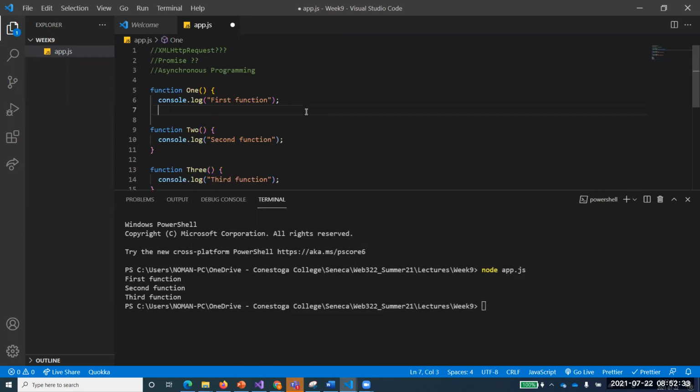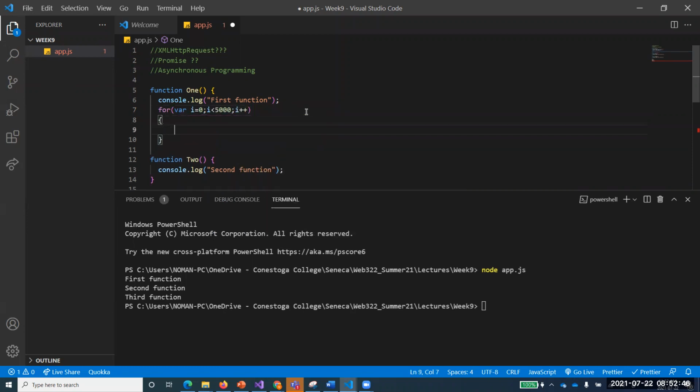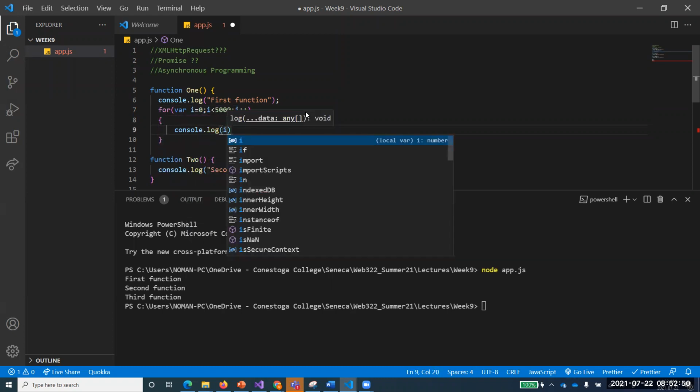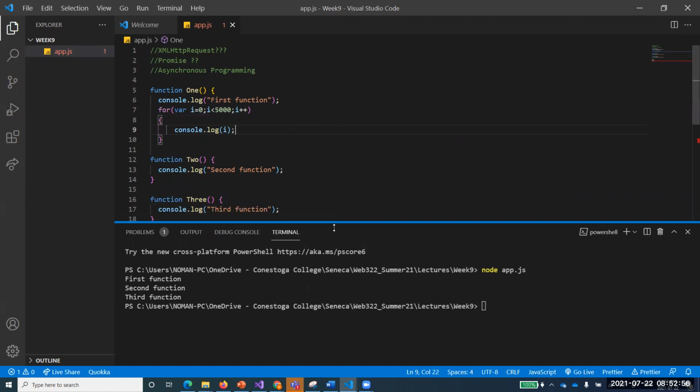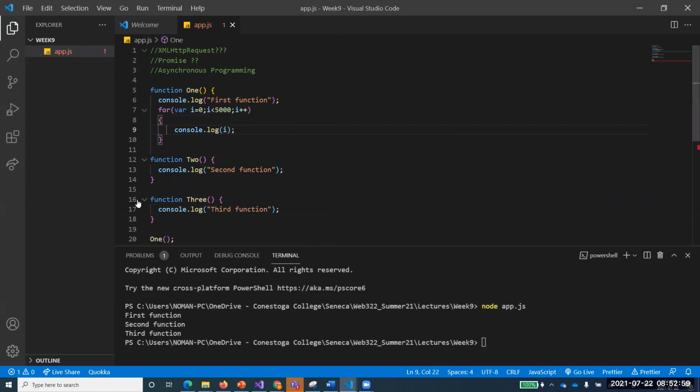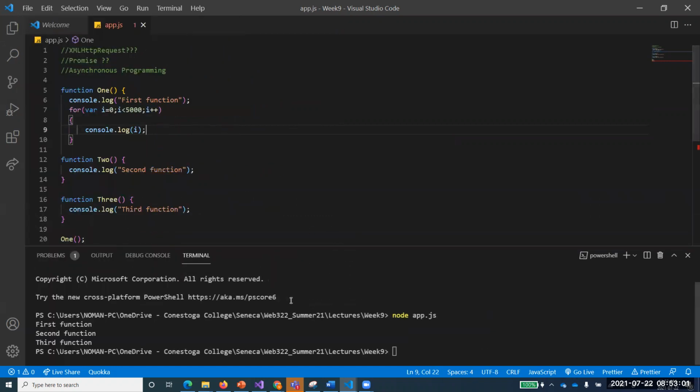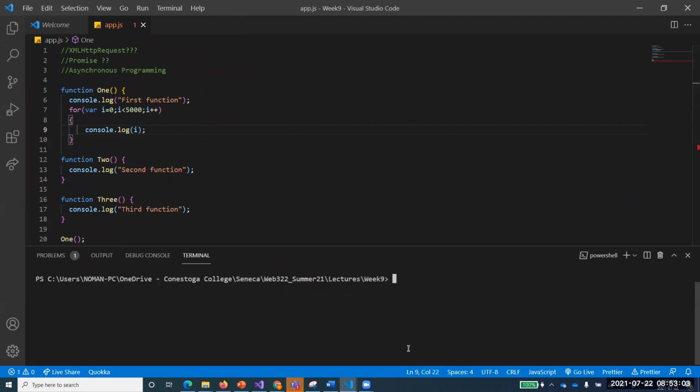Now the thing is very interesting. If I come here and run a loop, and run this loop maybe 5,000 times, I want this loop to run. I understand that you people know this very well. And I'm just printing i over here. So listen about that, everyone. I'm about to discuss async programming, or why do we need that, or what is the implication? Why do we just talk about that?